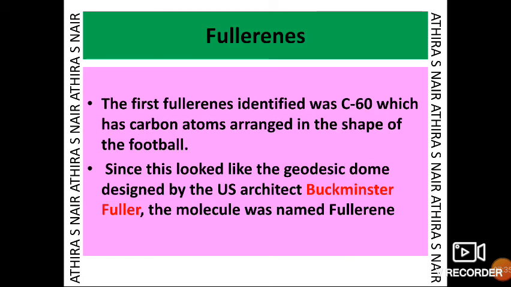Fullerenes. The first fullerene identified was C60, which has carbon atoms arranged in the shape of a football. Since this looked like the geodesic domes designed by the US architect Buckminster Fuller, the molecule was named fullerene.